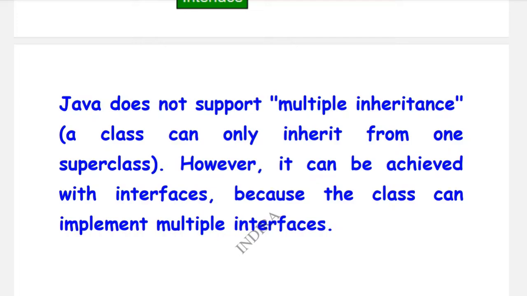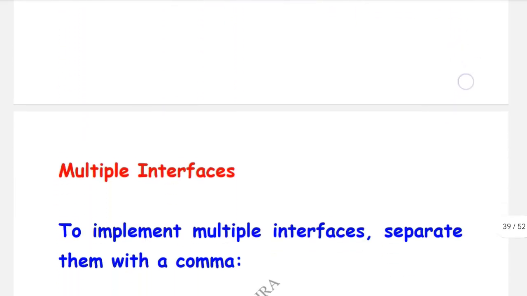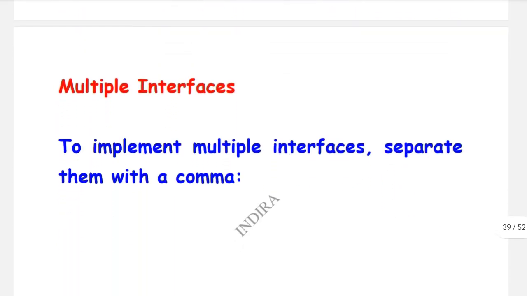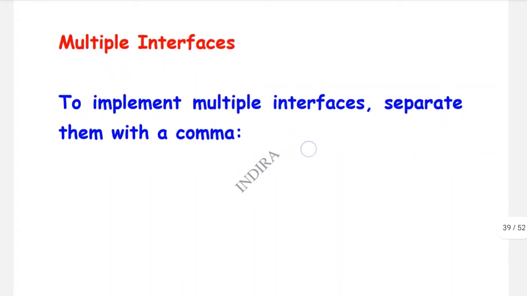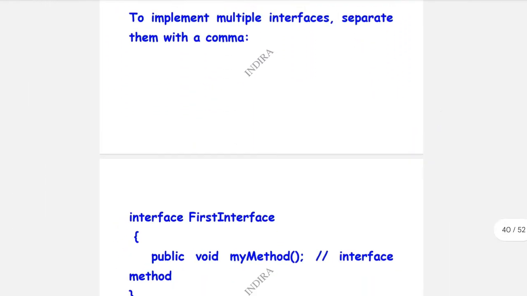By using the interface, since Java is not supporting multi inheritance, to overcome this we are using multi interfaces in the place of multi inheritance. So this is the multi inheritance in Java. Whereas coming to multi interfaces, to implement multi interfaces, separate them with a comma.